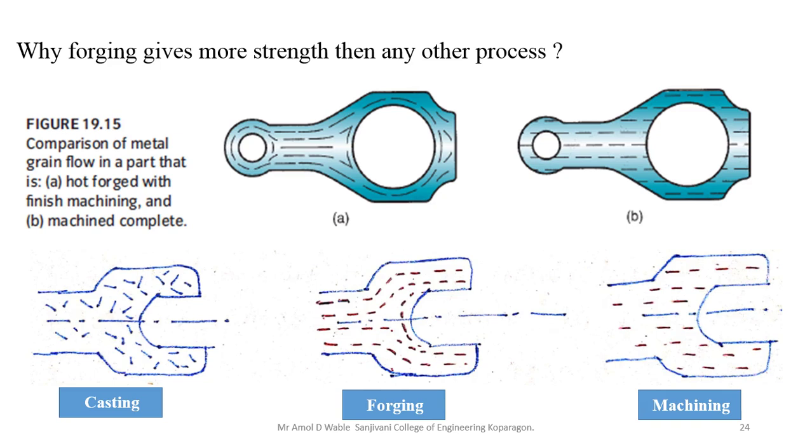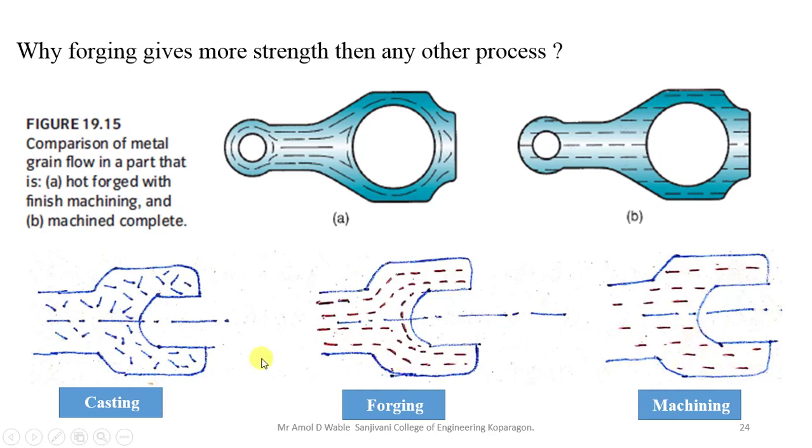Now let us see why we use, or where to refer, the forging operation or forging process. Or we can compare the forging components with other components made by casting or machining. Suppose you take an example of a spanner. Here you can see the one end of the spanner shape where we hold a bolt and rotate it. So the spanner is made here with a casting process, another by a forging process, and this one by a machining process.